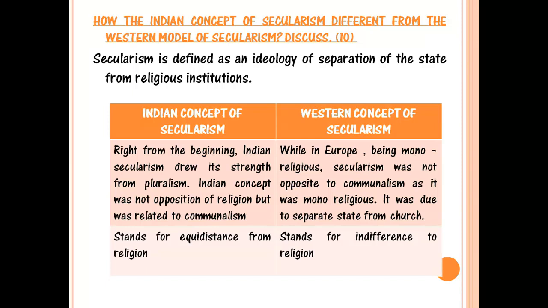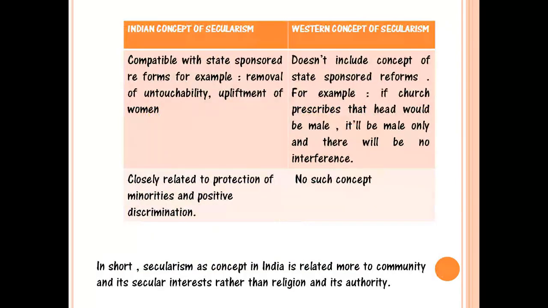Our constitution also provides for it, like opening of the temples and public places for the low caste. So there is scope for state reforms. You can include in your next point that our concept is compatible with state-sponsored reform. For example, removal of untouchability or upliftment of women.